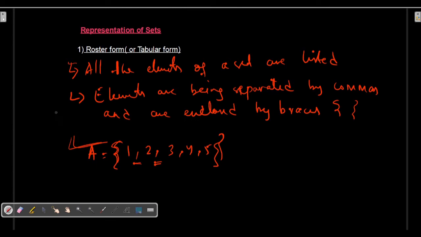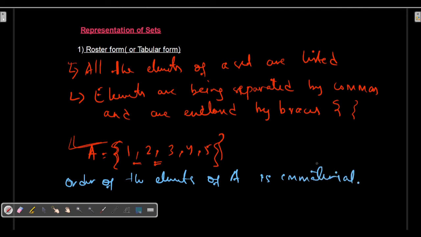Something I have to mark here. Let me write: the order of the elements of A is immaterial. Just remember one thing. Suppose I am having another set, 5 4 3 2 1.